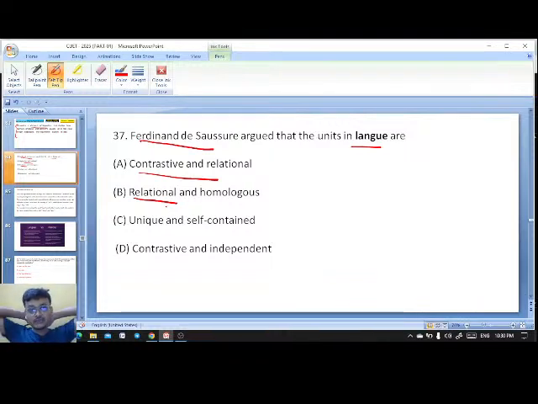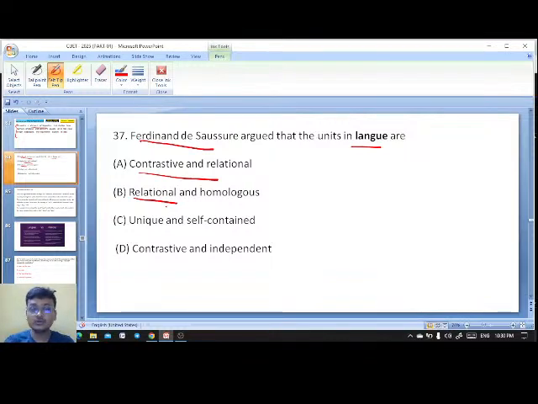So what do you mean by the units in language? What would be the right answer here?